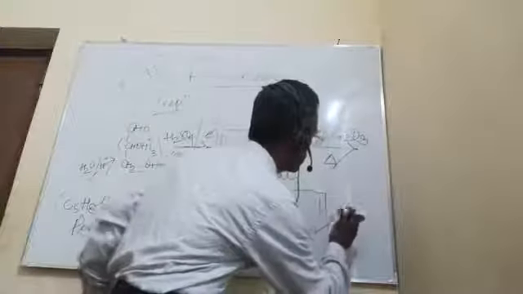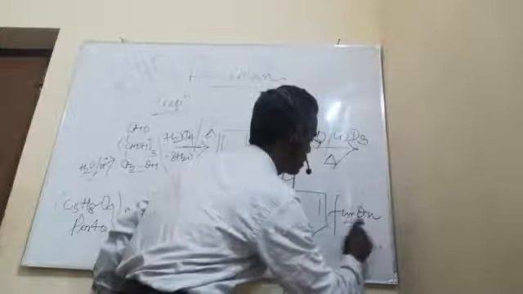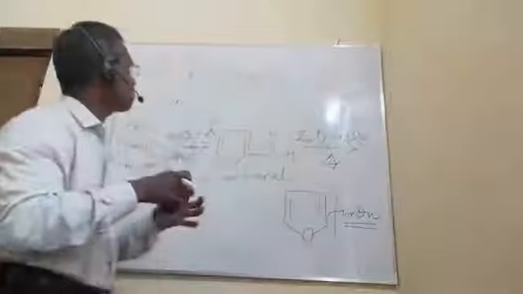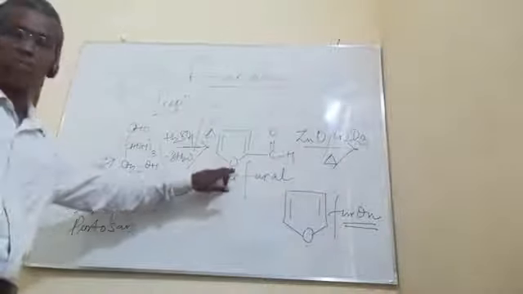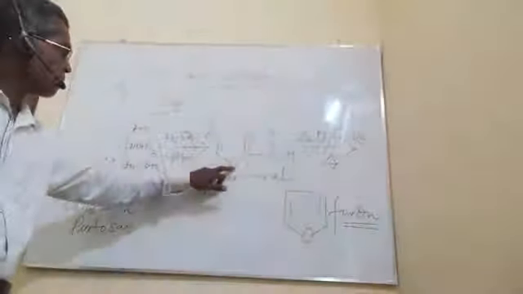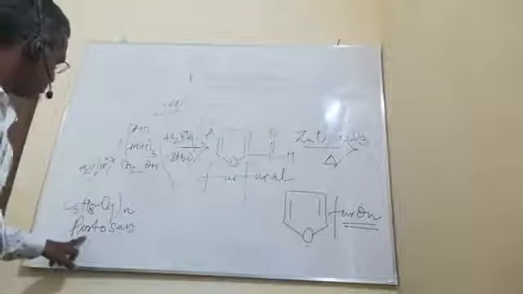So this is the simple process of making furan, a 5-membered aromatic heterocyclic compound, in the laboratory. The preparation starts with furfural. Furfural is not readily available, therefore it is prepared in the laboratory easily from pentosan.